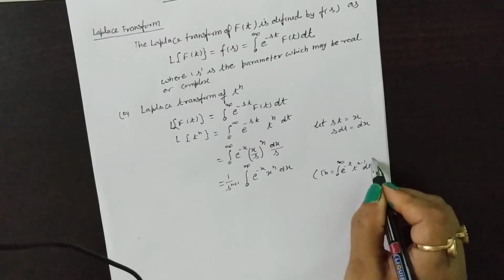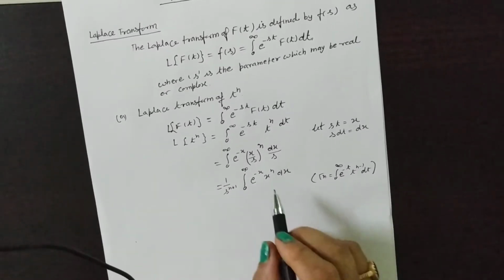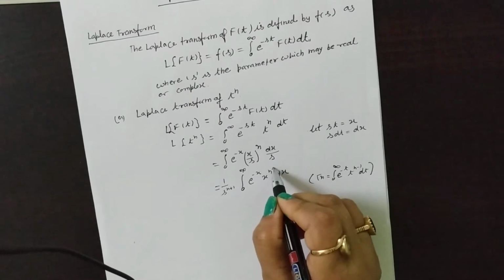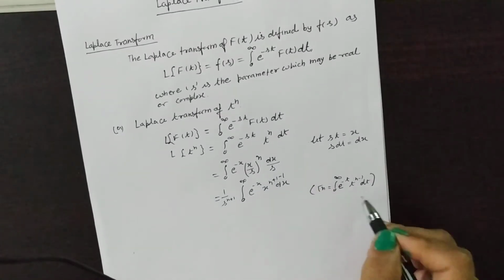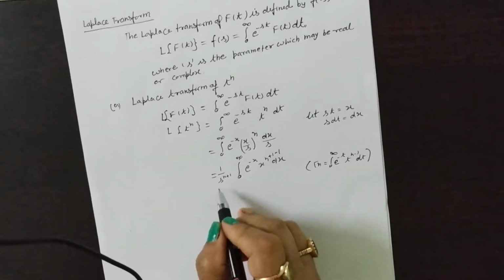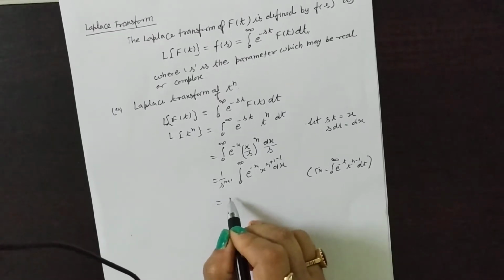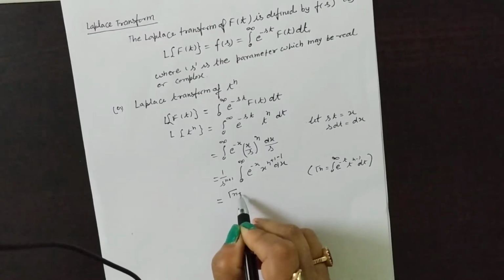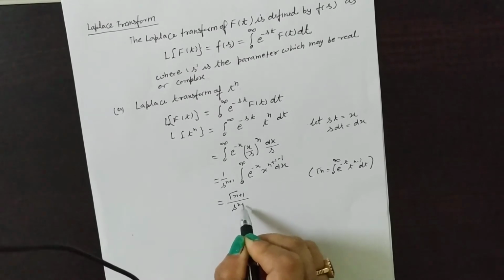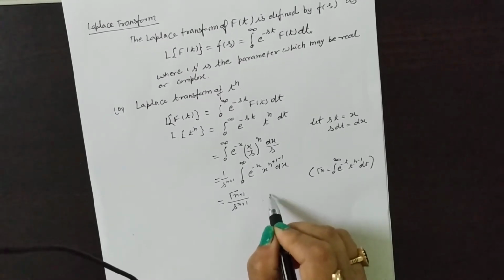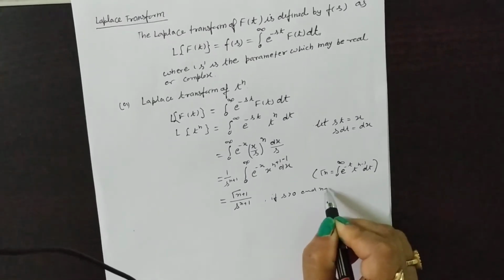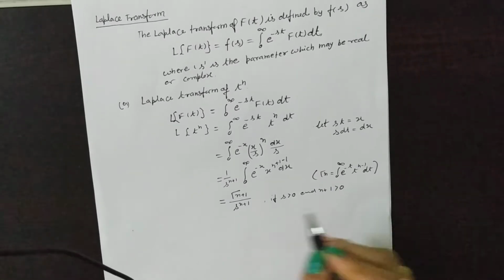So you apply plus 1 and minus 1, and this becomes gamma n plus 1, divided by s to the power n plus 1, if s is greater than 0 and n plus 1 is greater than 0.